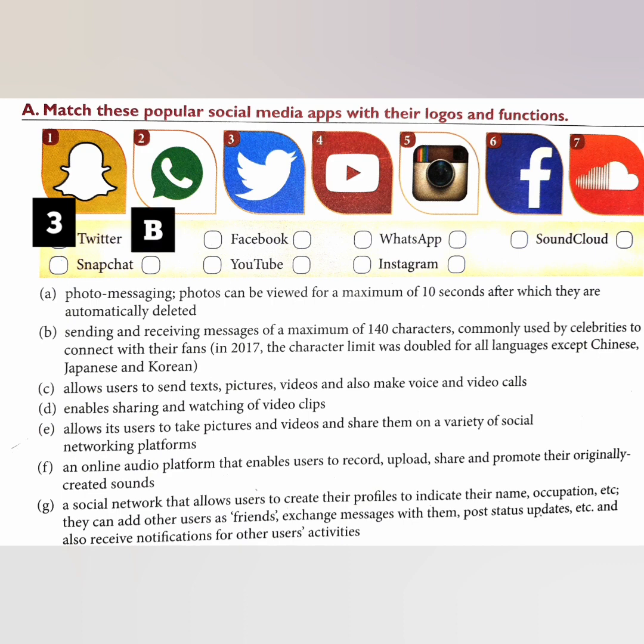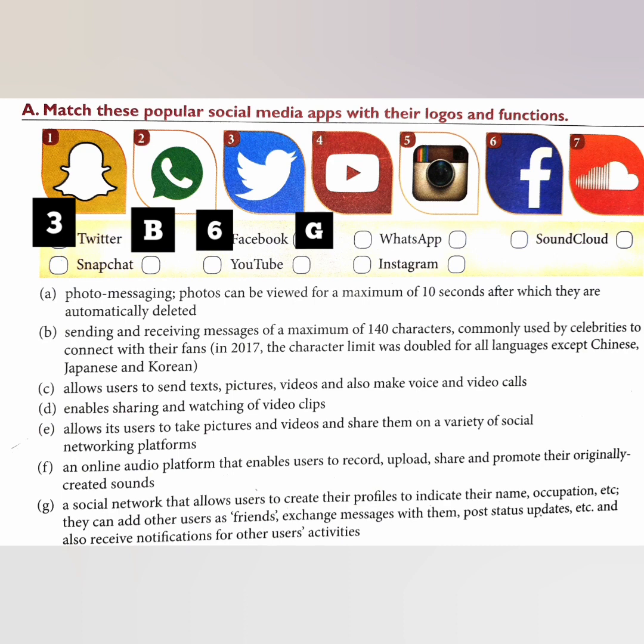Next is Facebook. Facebook we can easily locate, isn't it? So the sixth number is the Facebook logo, and its function is a social network that allows users to create their profiles to indicate their name, occupation, etc. They can add other users as friends, exchange messages with them, post status updates, etc. and also receive notifications for other users' activities. I know students that many of you have a Facebook account, right? So let us move on to the next one now.